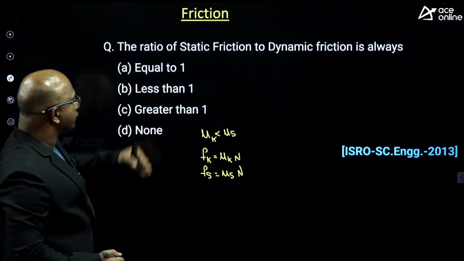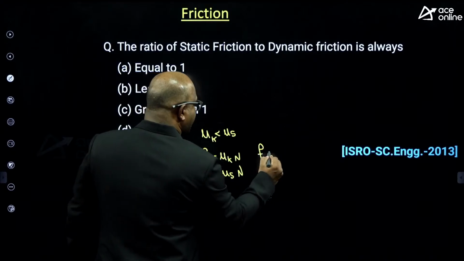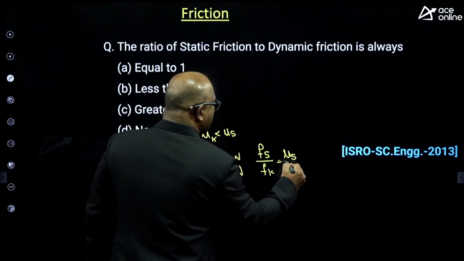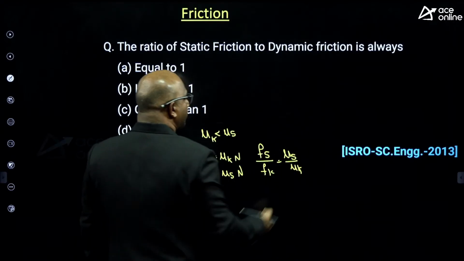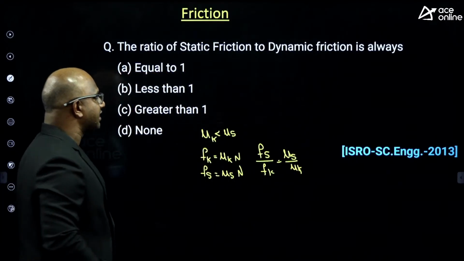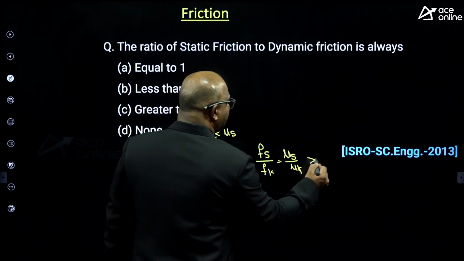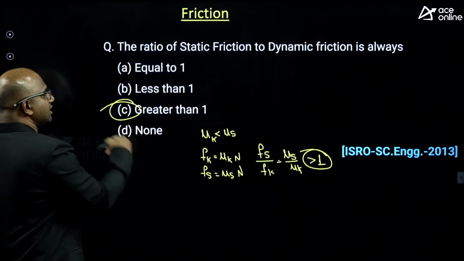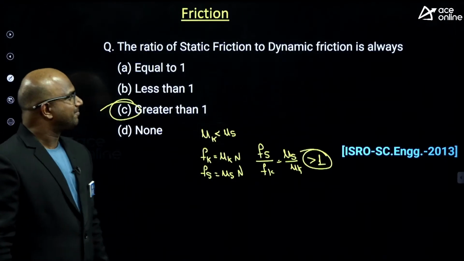Then the ratio of static to dynamic. So Fs by Fk equal to mu s by mu k. Tell me, sir, mu s by mu k, as mu k is less than mu s, guys, you get this value always greater than 1. So always greater than 1. It is matching with option C, guys.